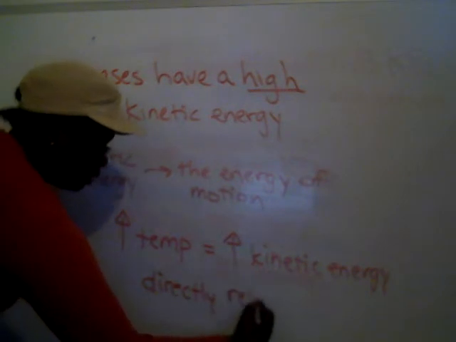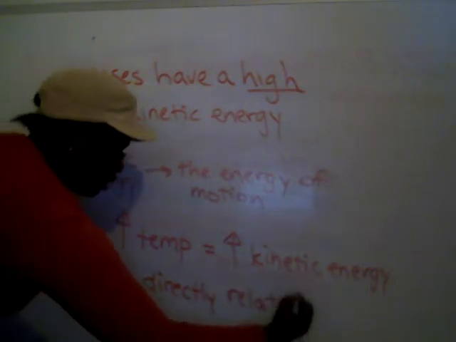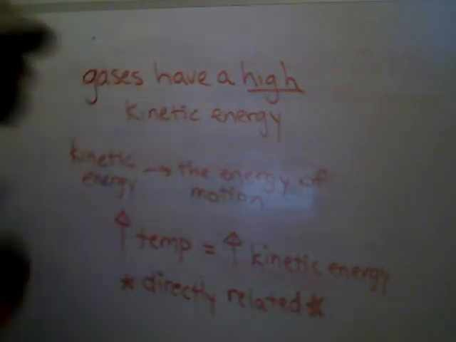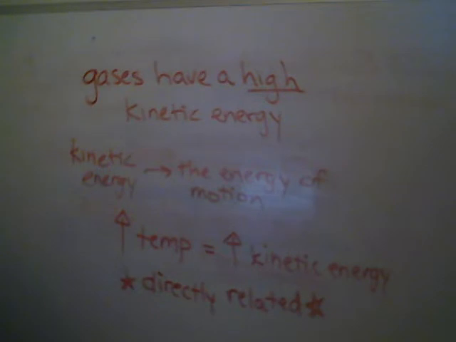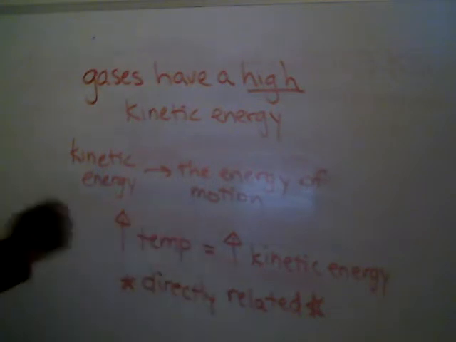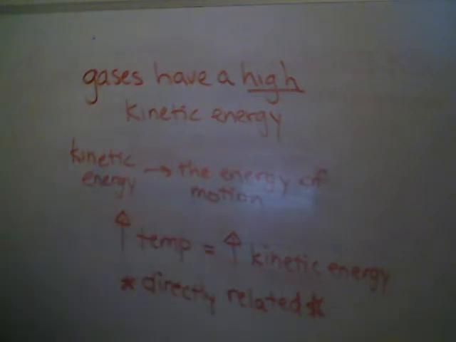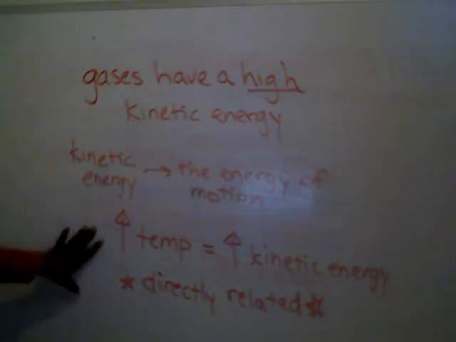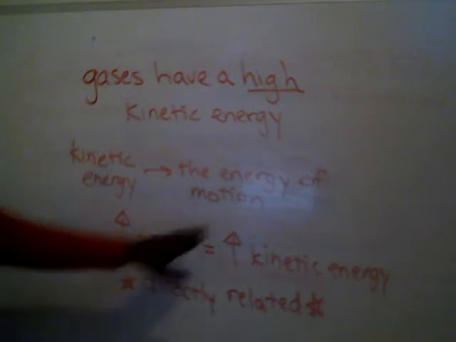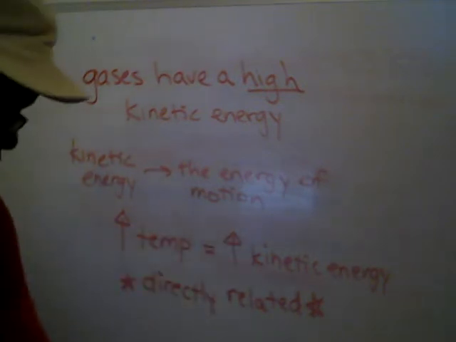So if we were to increase temperature, then kinetic energy increases. If we decrease temperature, kinetic energy decreases. They slow down. They're not getting as much energy. Okay? And we can also tie that to pressure. The more energy a gas particle has, the faster and more chaotic it's going to move and hit into other things, the more pressure it's going to create. But for right now, for 13.1, you definitely need to know that temperature and kinetic energy are directly related. Increased temperature, increased kinetic energy, and vice versa.